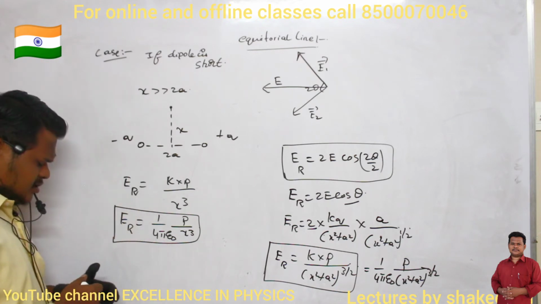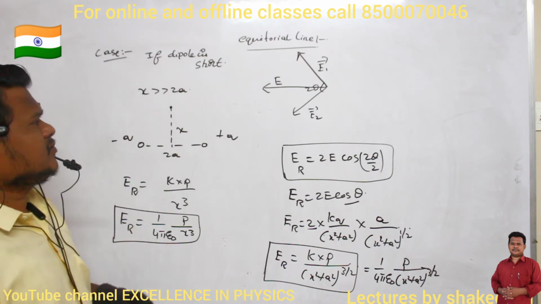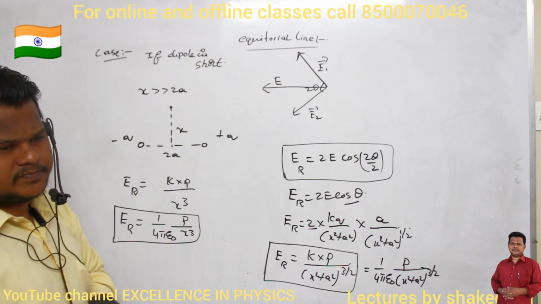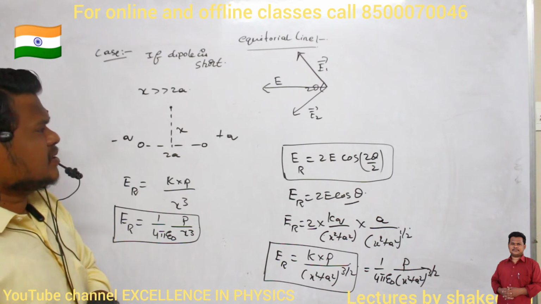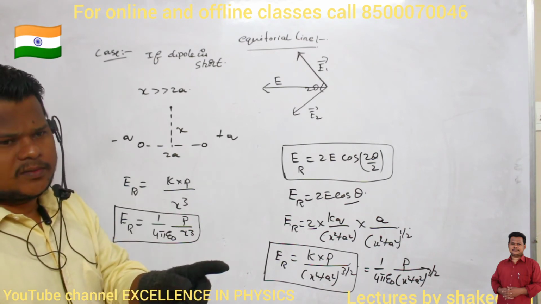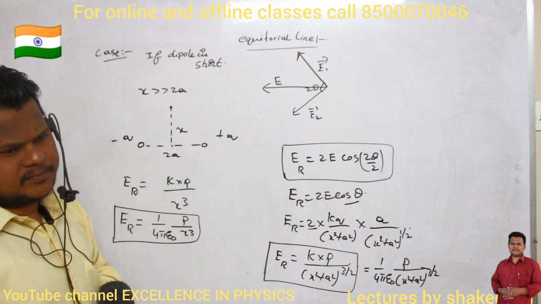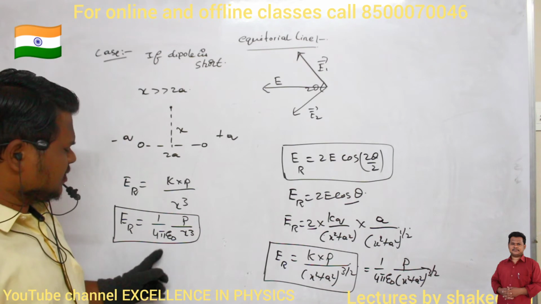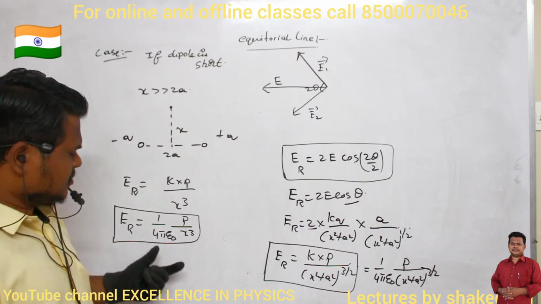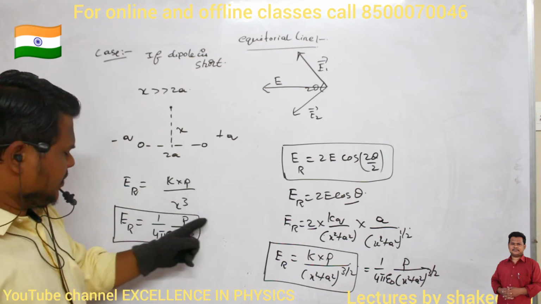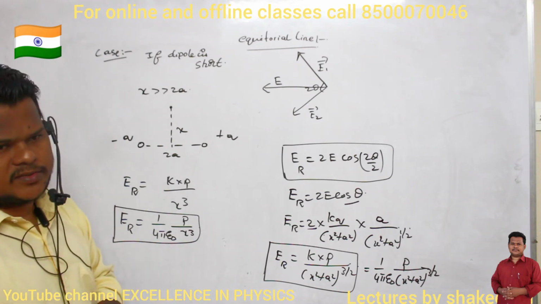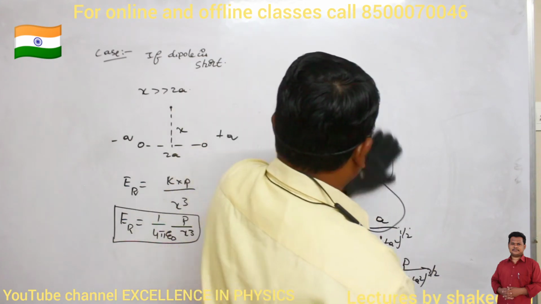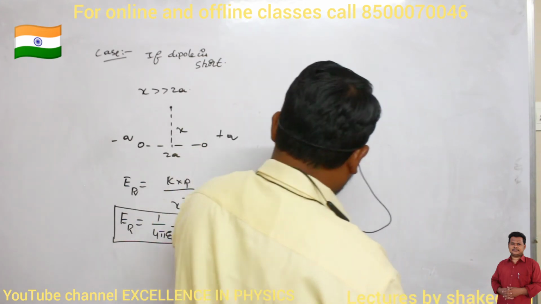So what was the equation for the electric field on the axial line for a short dipole? See the books. What was the electric field magnitude of a short dipole when the point is on the axial line? 2p divided by 4 pi epsilon naught into x cube. But in this condition, p divided by 4 pi epsilon naught into x cube. So what do we understand?